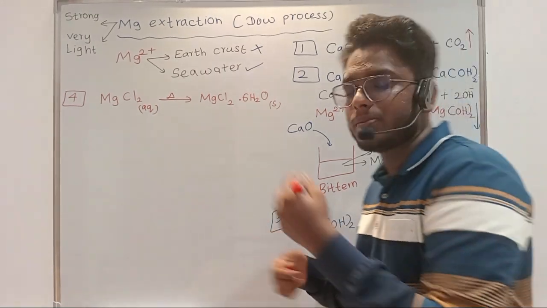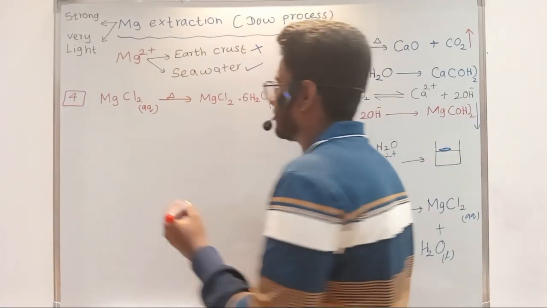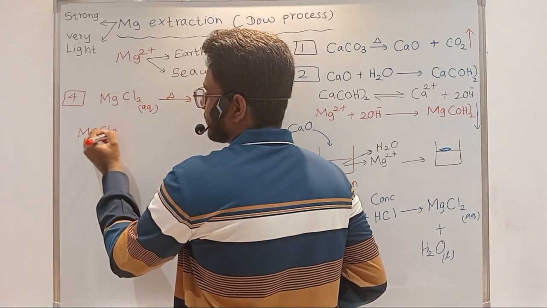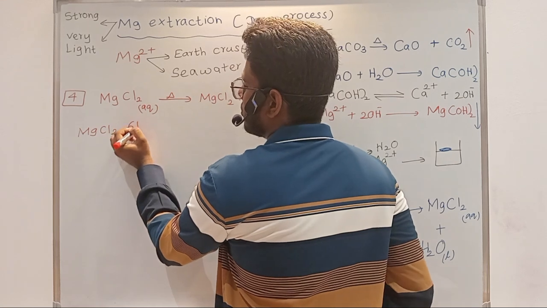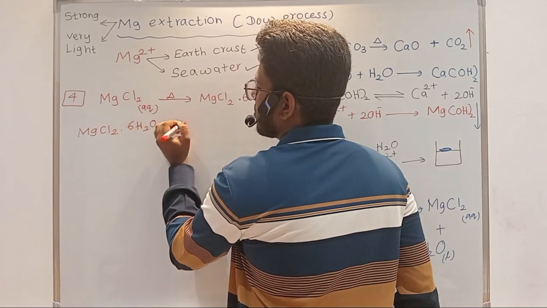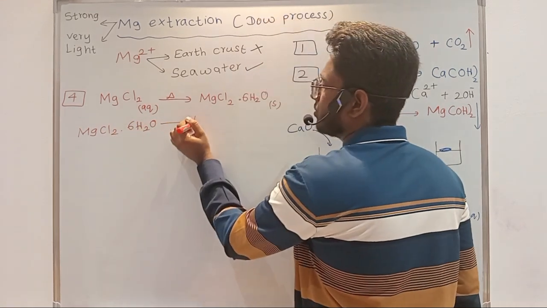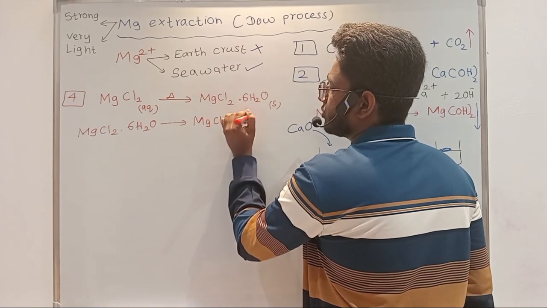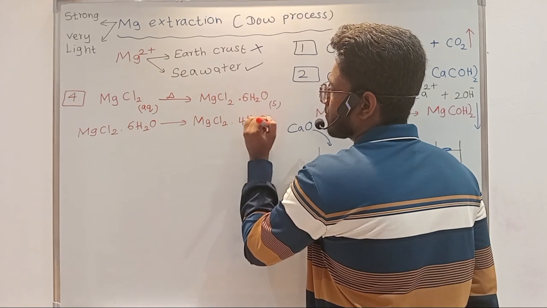Now we'll be further heating. We'll keep on heating, and then magnesium chloride dot 6H2O will convert to magnesium chloride dot 4H2O, right?